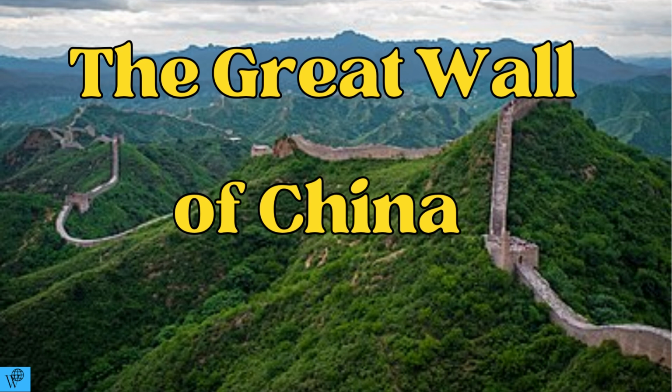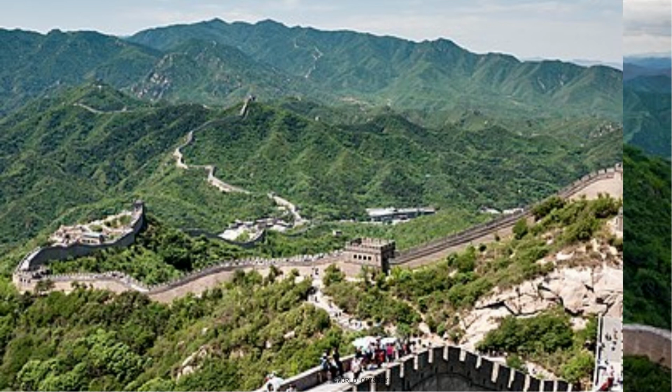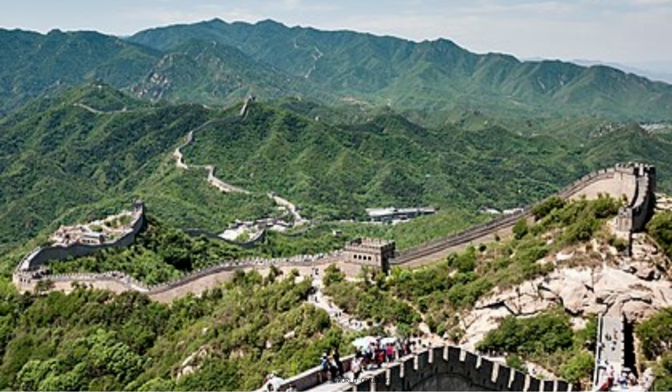Construction history and purpose. The construction of the Great Wall began in the 7th century BC and was greatly expanded during the Ming Dynasty, 14th century. Its main purpose was to protect China against invasions from the north. The Great Wall was used as a border defense line against attacks by the Mongols, Huns and other tribes.